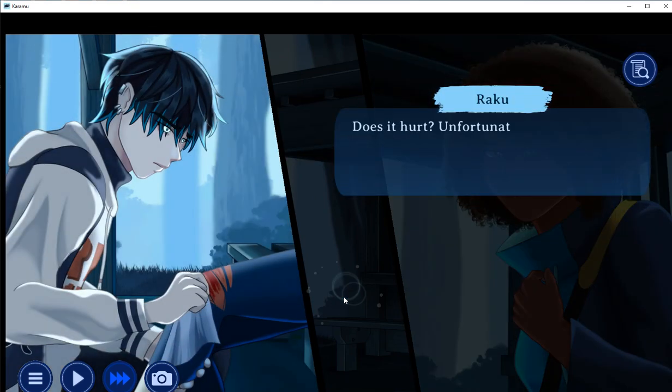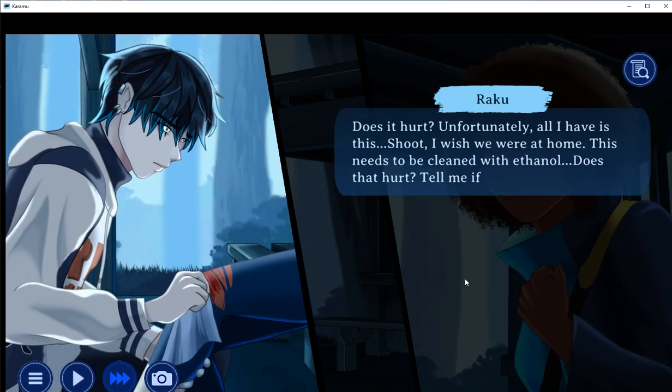Her heart tightened. Does it hurt? Unfortunately, all I have is this. Shoot, I wish we were at home. This needs to be cleaned with ethanol. Does that hurt? Tell me if it hurts.